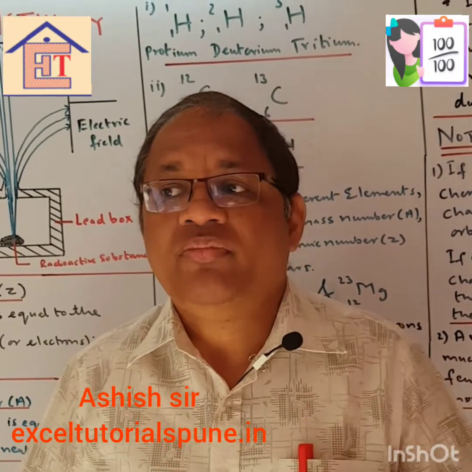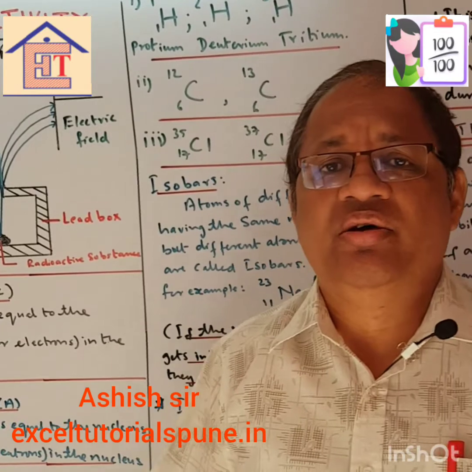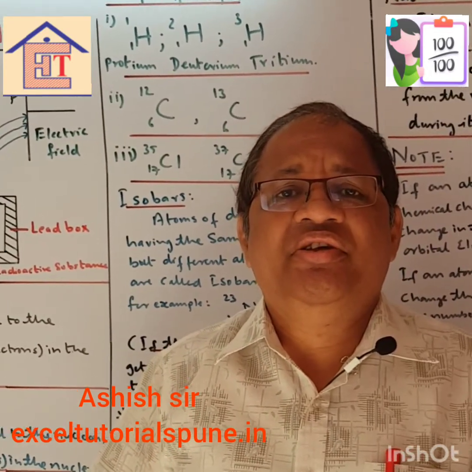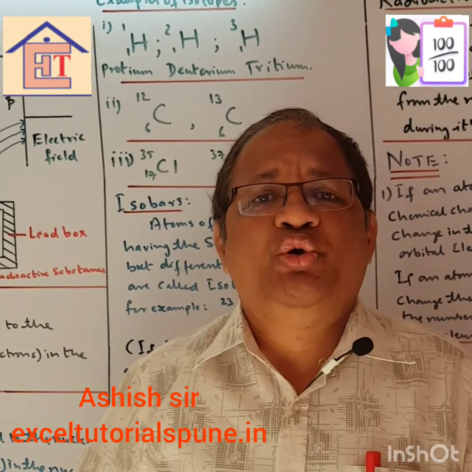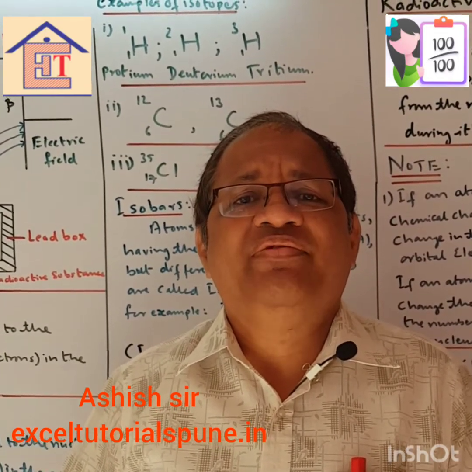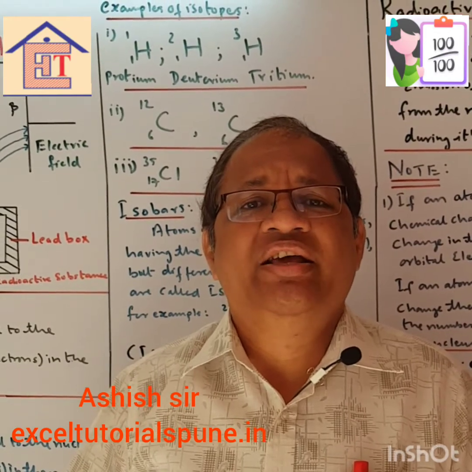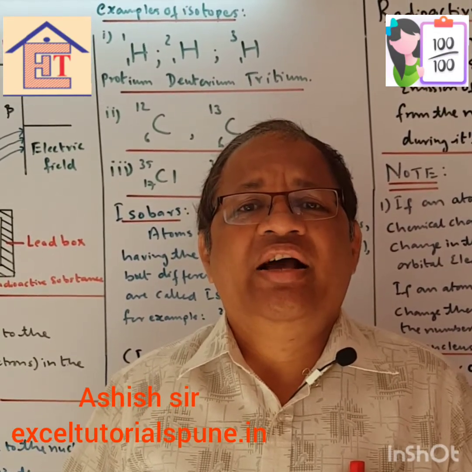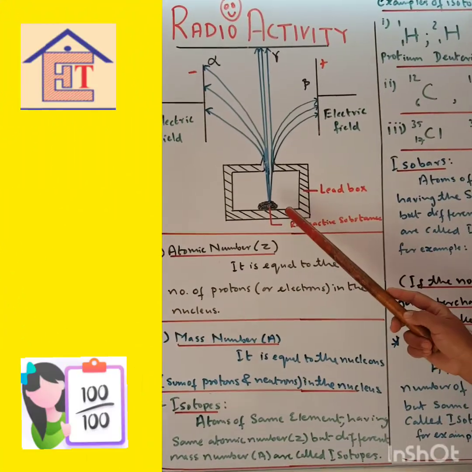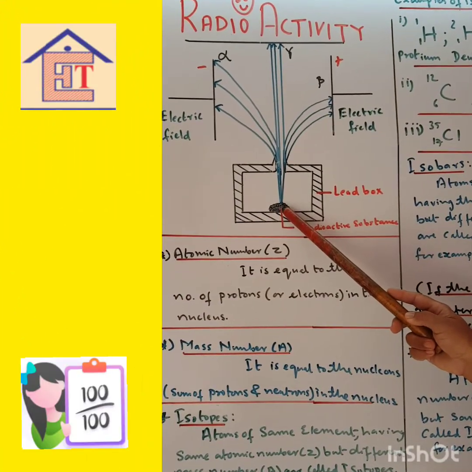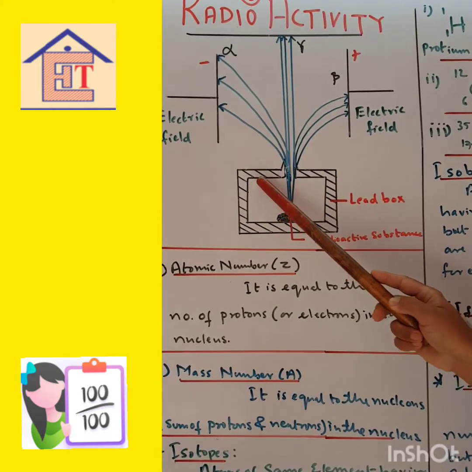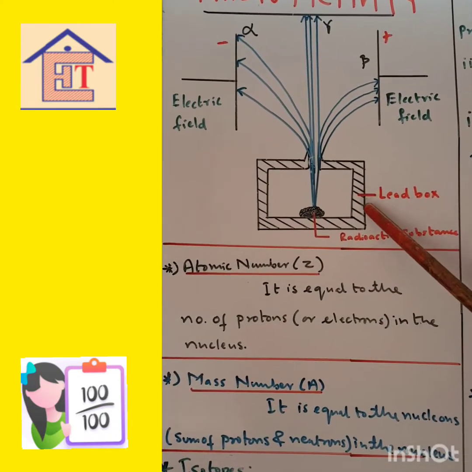Okay. Now about these rays, there are three rays which are coming out, as I have told you. So what is radioactivity? It is the spontaneous emission of alpha, beta, gamma rays. So alpha rays, beta rays and gamma rays. Just see the structure. Now see, these rays are very penetrating, and they can cause cancer also if they enter us. So that's why they are kept in a thick lead box.